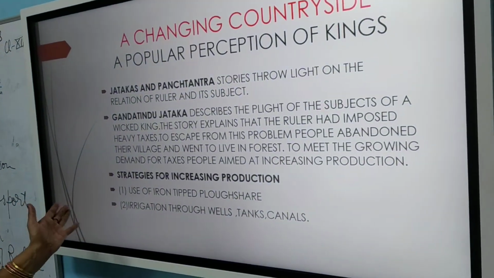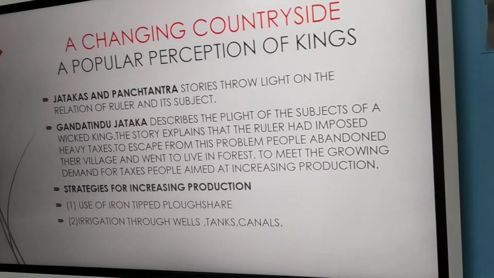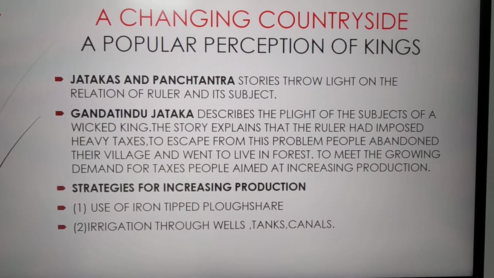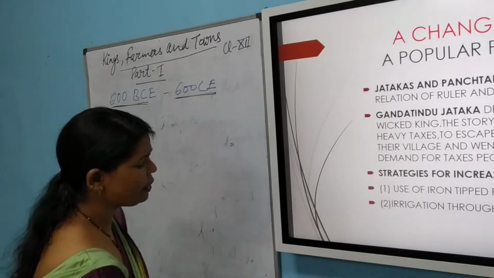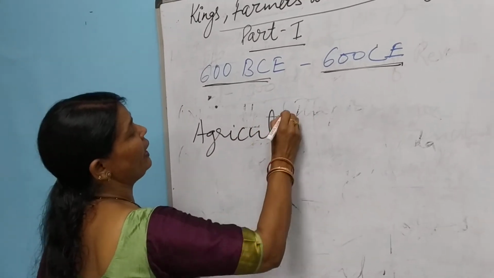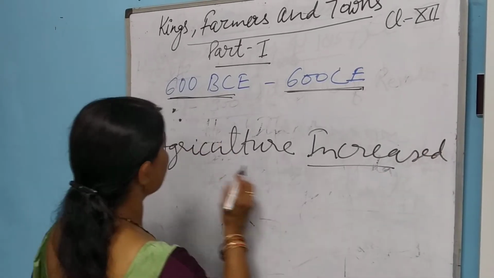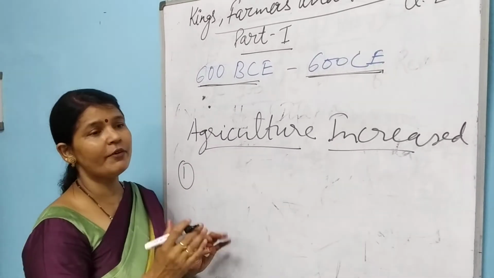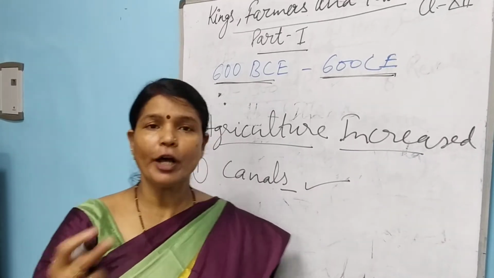Now, what strategies were adopted for increasing the production? If you want to increase production, two important things are needed. One is water, right? So water was available. Agriculture production increased. Now, how did it increase? First of all, rivers were there, means water was available, and canals were constructed. They had constructed canals for irrigation.